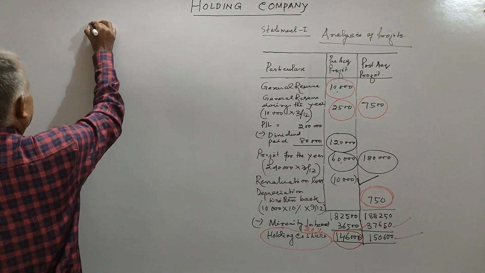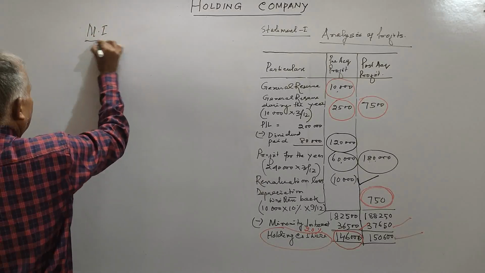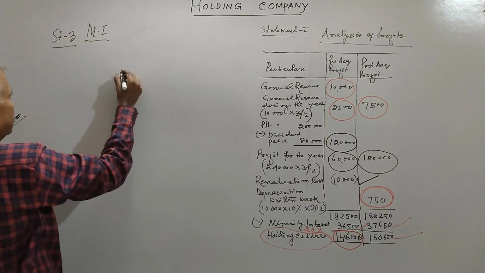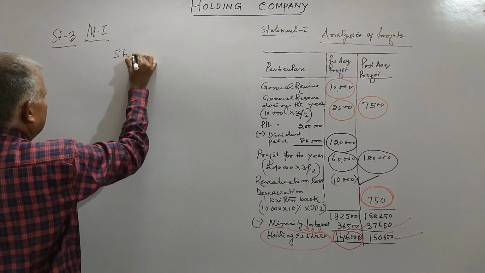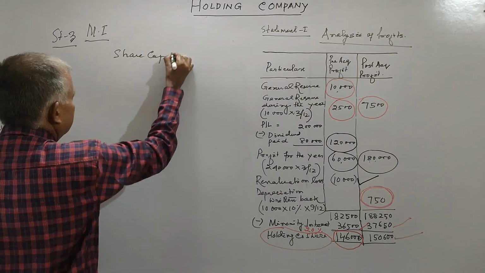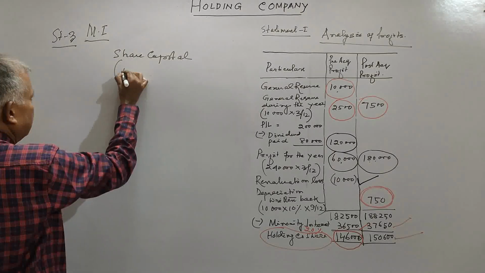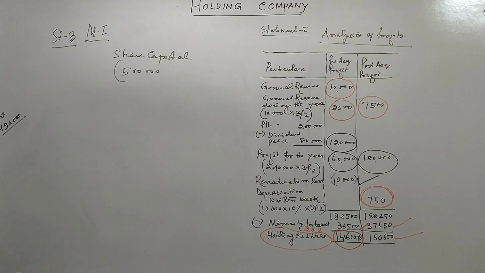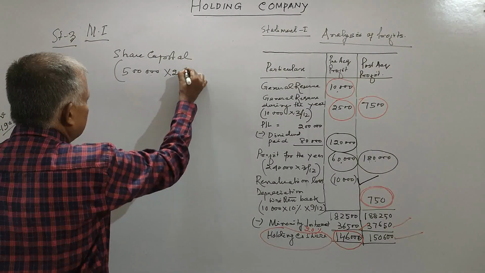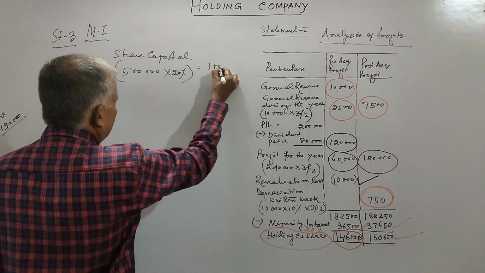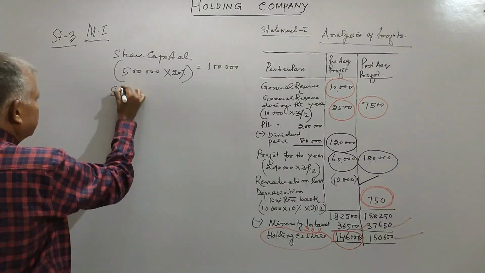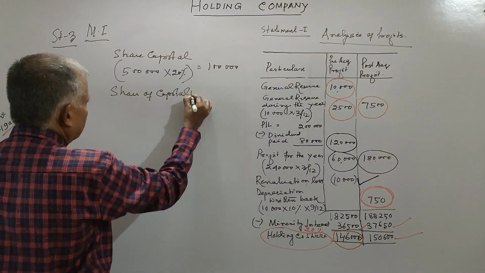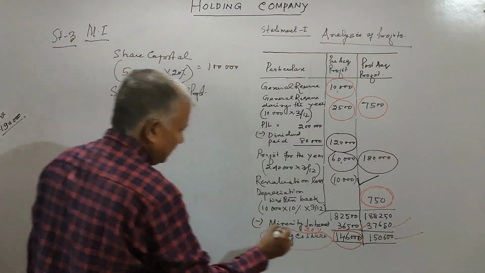The minority interest will be calculated like this. This is your statement 3. Minority interest, that is share capital: only 20% of the share capital is held by the minority. Capital of Tika Limited is 5 lakh, and if we take 20%, it comes to 1 lakh. Share of capital profit, this is your capital profit.